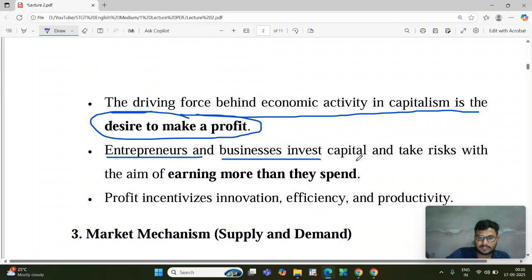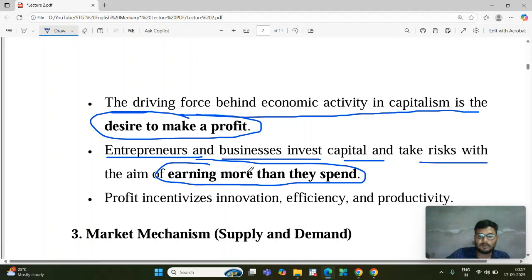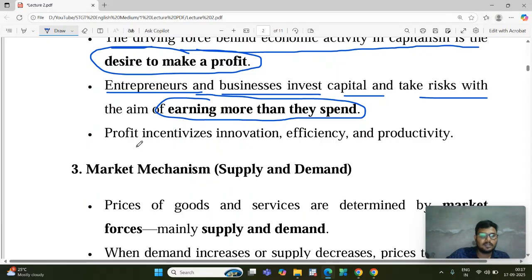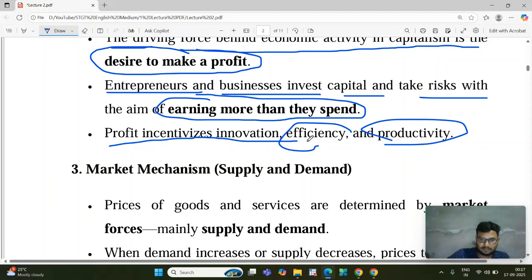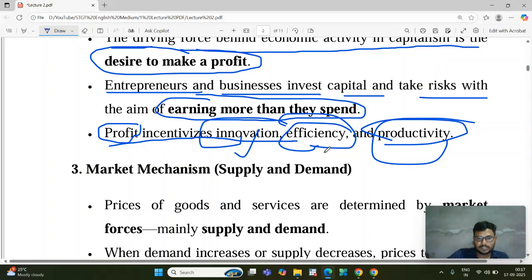Entrepreneurs and businesses invest capital and take risks with the aim of earning more than they spend. It means they earn more than the money they spend, and that is called profit. Profit incentivizes innovation, efficiency, and productivity. It means profit makes the producer more efficient, more productive, and more innovative to produce many kinds of commodities and get the maximum profit. The producer goes for innovation, efficiency, and productivity in that type of economy.